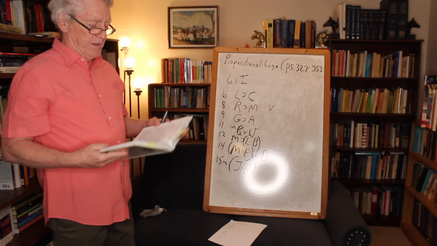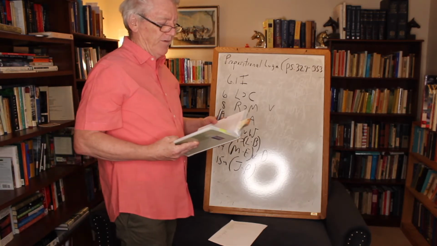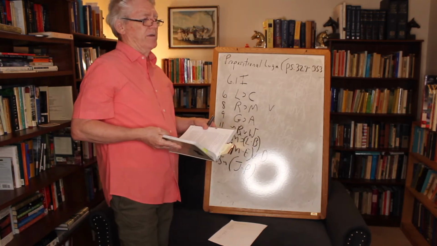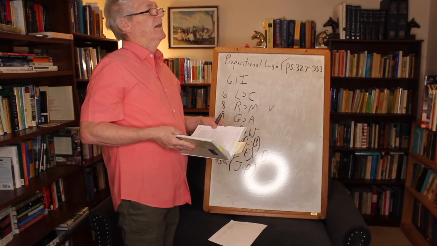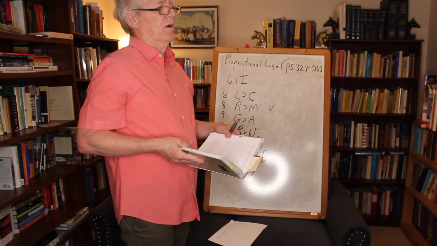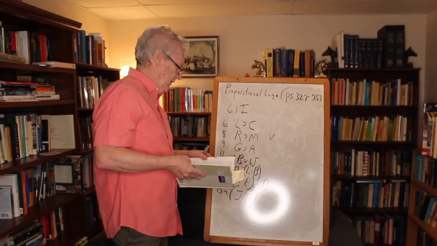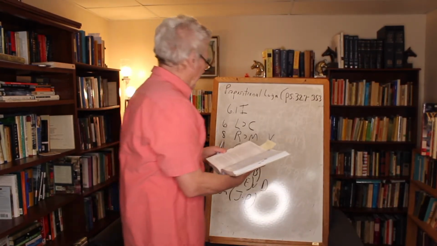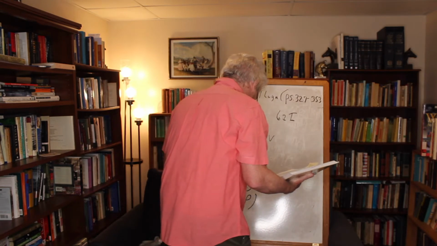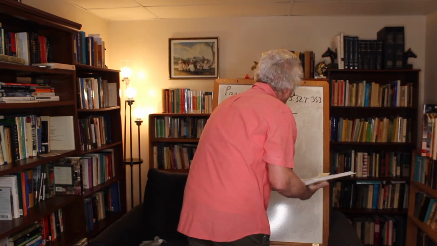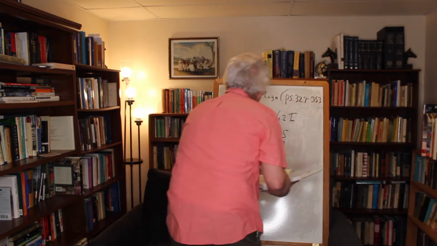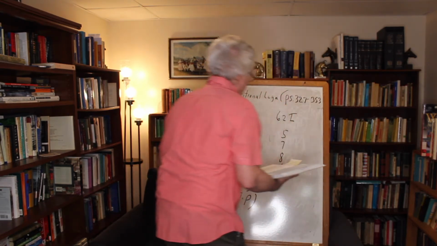You'll see that under 6.2 Roman numeral 1 it says, identify the main operator in the following propositions. Well, I'll save you some reading time and tell you that the main operator is that operator that governs the largest part of the formula. Okay, so we have here 6.2(1), and I'm going to do together with you 5, 7, 8, and 9, and then you can go back and do the ones that you're assigned, okay?